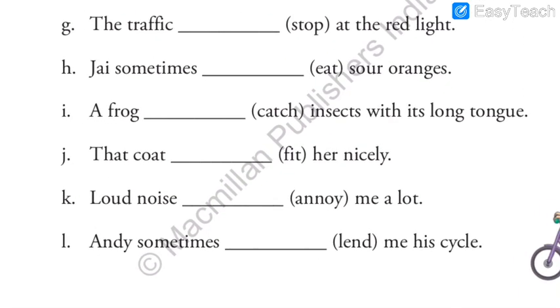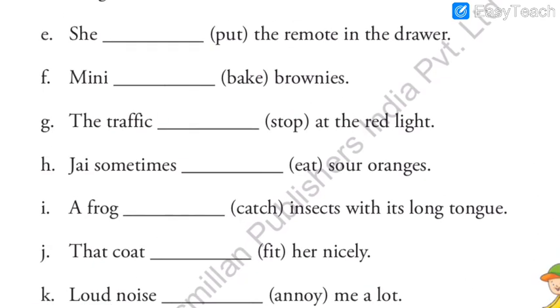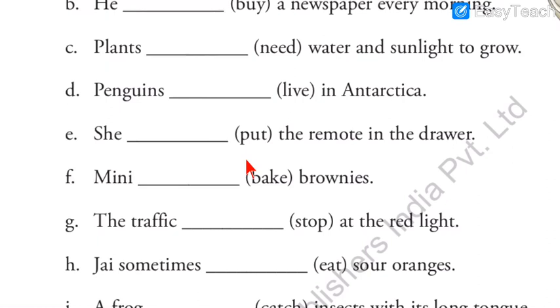Then what about this one: she dash the remote in the drawer. So she puts, because he, she, it. I hope you remember that rule, he, she, it, we need to add s with the verb. Here is the verb and we added s. So she puts the remote in the drawer.